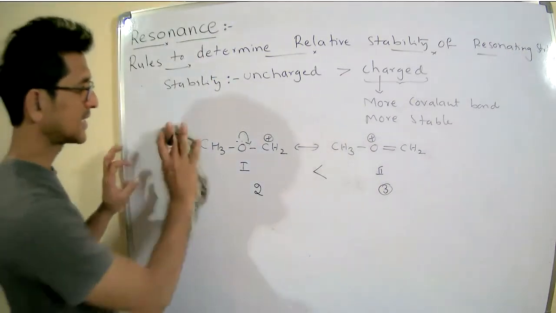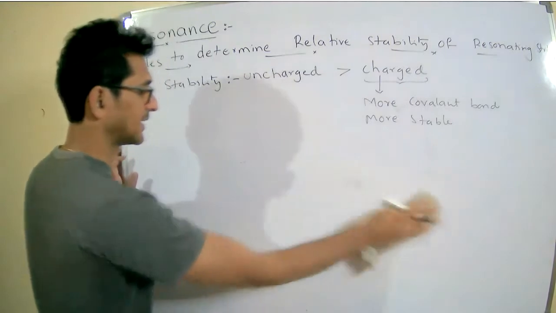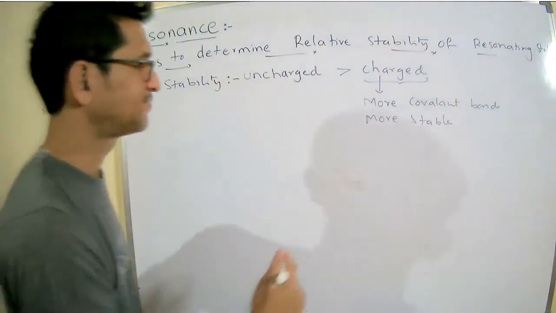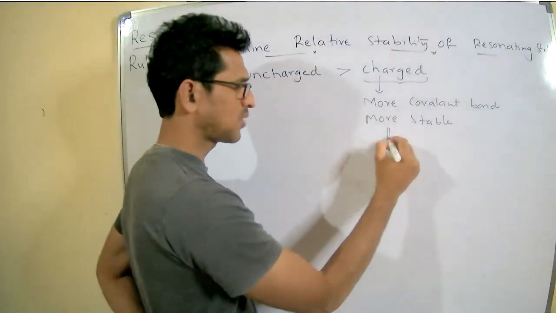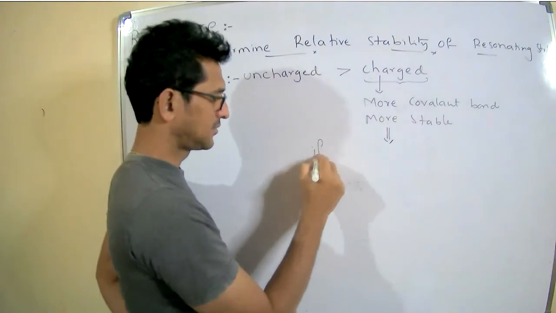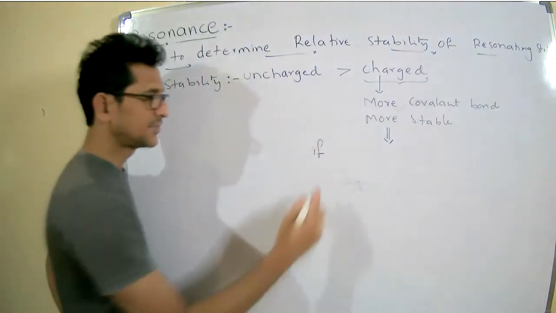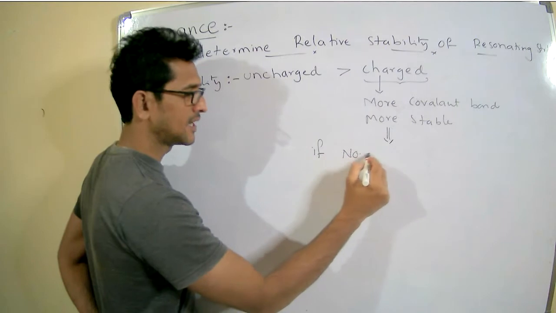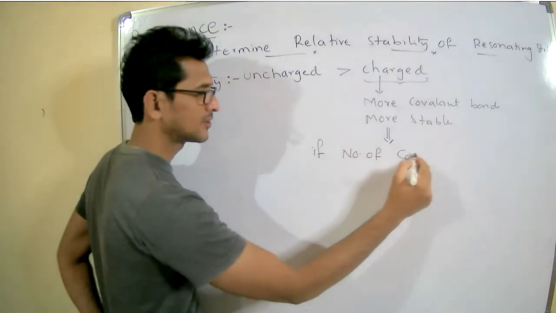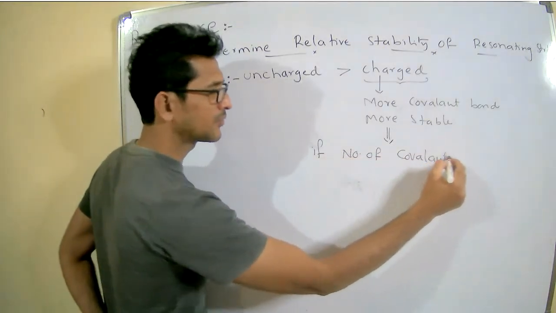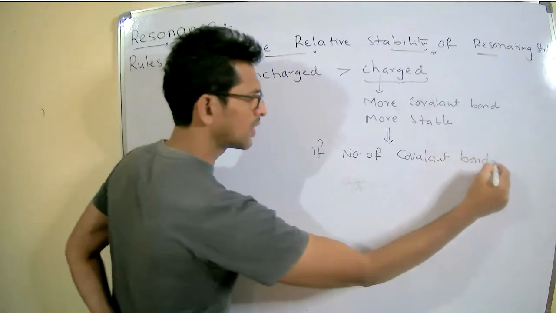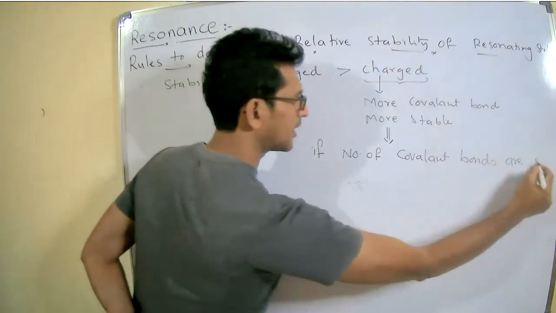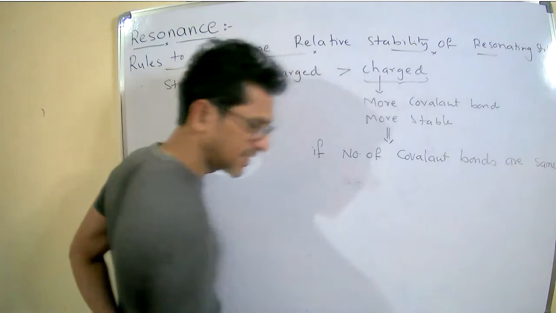Right. Okay. Then sometimes what happens if the number of covalent bonds are the same?